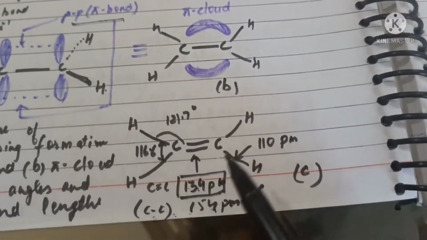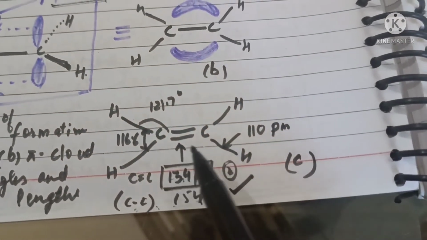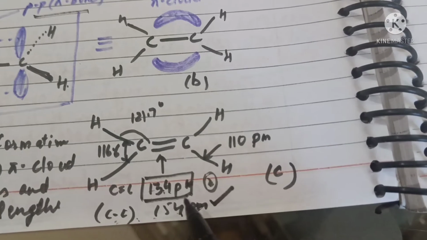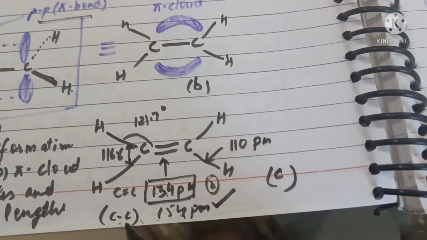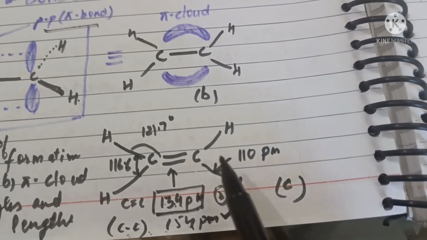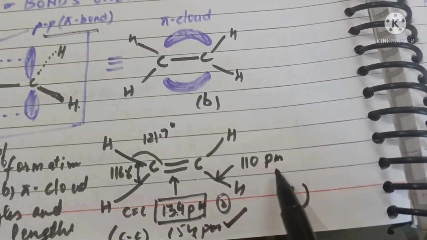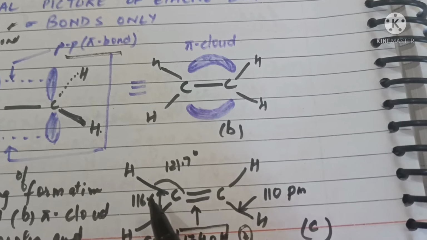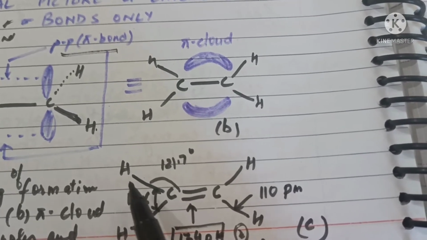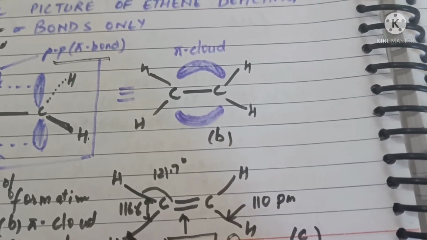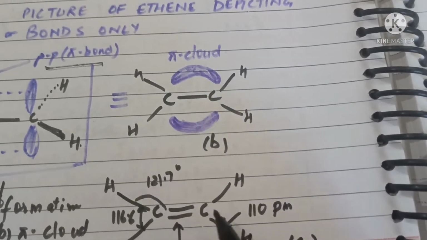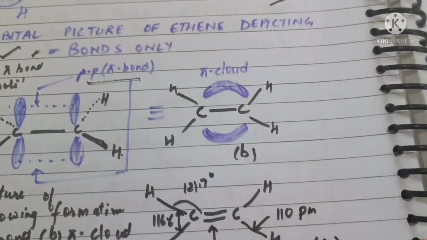molecule. Here we can see the parameters of the compound alkene. The double bond length is 134 picometer in comparison to single bond 154 picometer. Carbon-hydrogen bond length is 110 picometer. Bond angle is 116.6 degrees for hydrogen-carbon-hydrogen bond and 121.7 degrees for hydrogen-carbon-carbon bond.